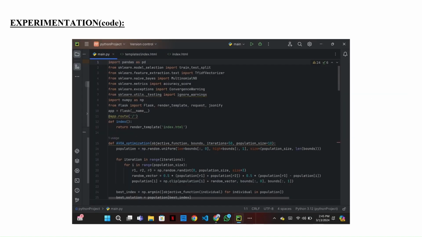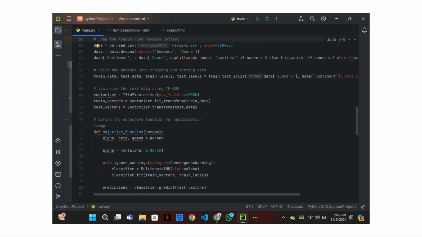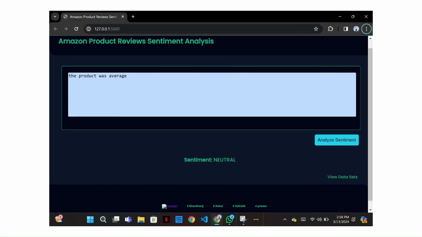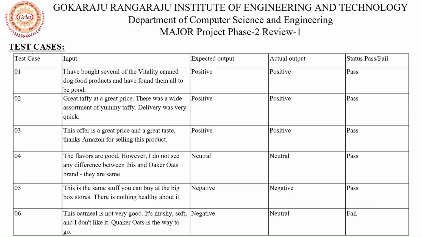These are the code snippets of our project, and this is the GUI interaction. We can see outputs like "the product was good" and it produces a sentiment. Coming to the test cases, we can see the expected and actual outputs and the status of the model, whether it passed or failed the test cases.